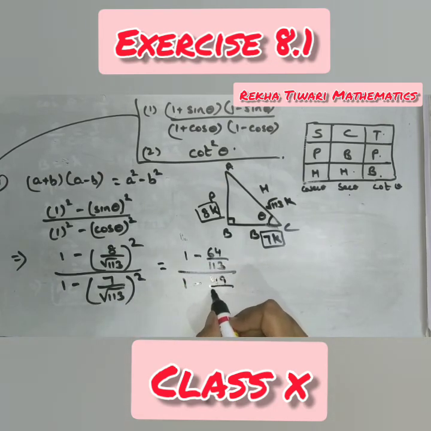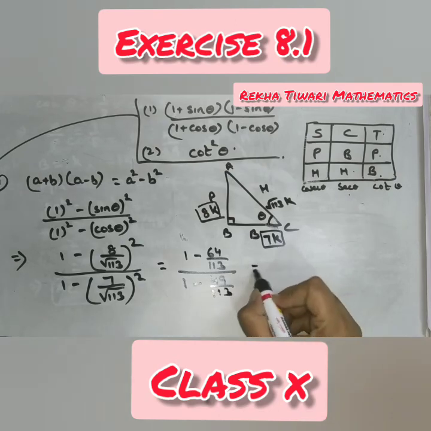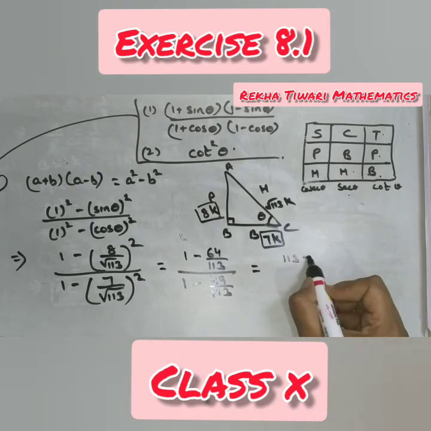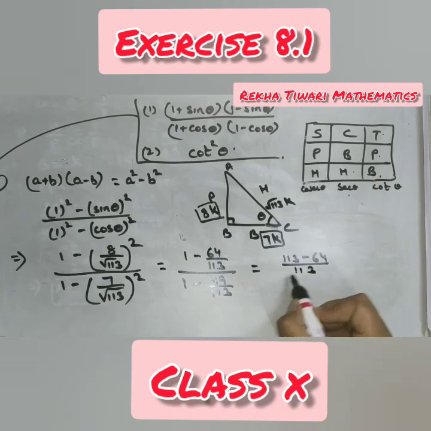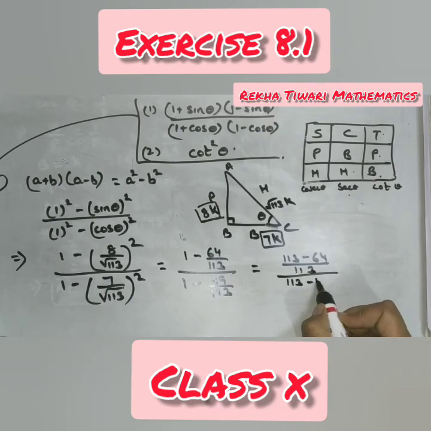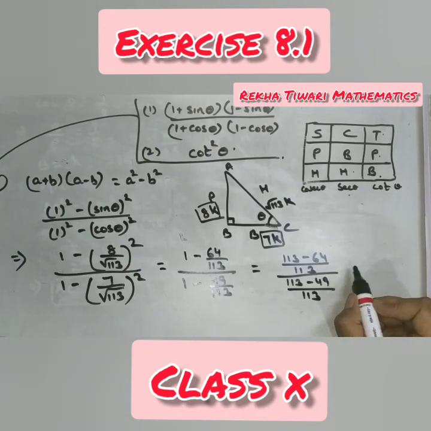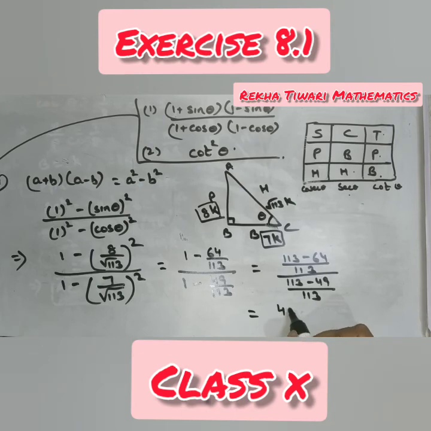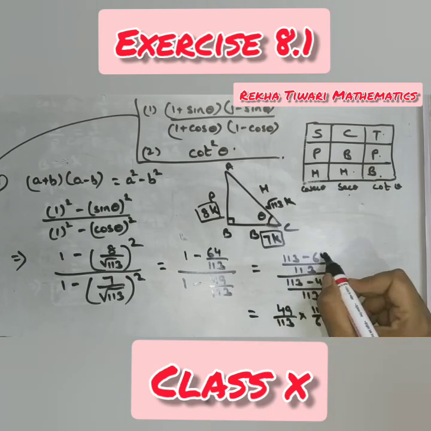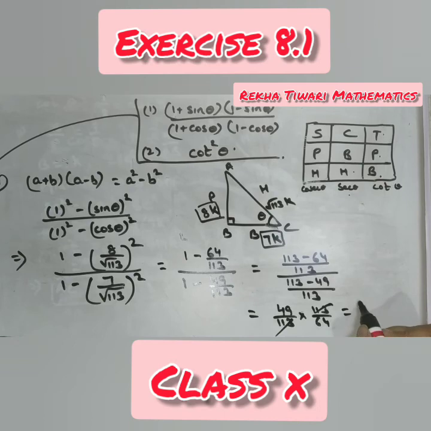Square of 7 is 49. Take down the LCM. (113 minus 64) upon 113 whole, upon (113 minus 49) upon 113 whole. This comes out to be 49 upon 113 into 113 upon 64. Cancel this. Answer is 49 upon 64. Okay, so this is your first part.